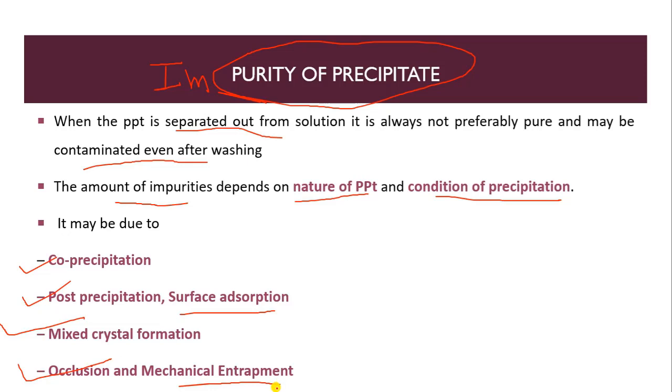Now we have to study generally two things here: one is co-precipitation and the other is post-precipitation. Let me clarify the difference between them. If there is an impurity like co-precipitation, we can separate this type of impurity. We cannot separate this other type of impurity.